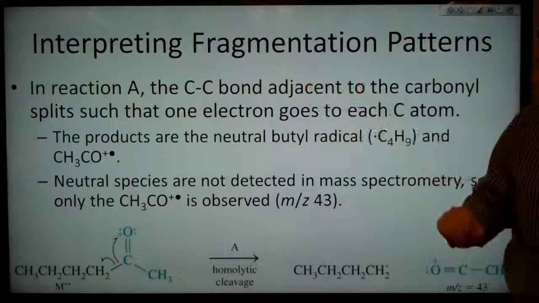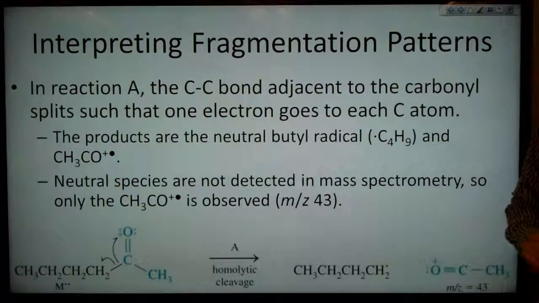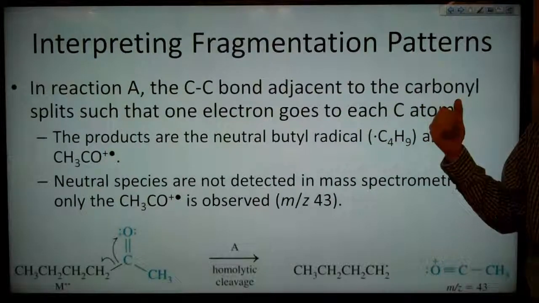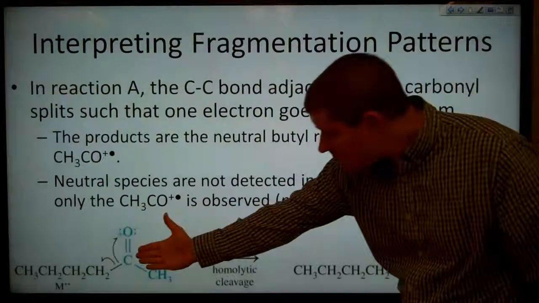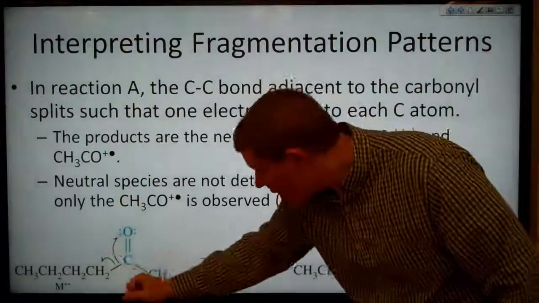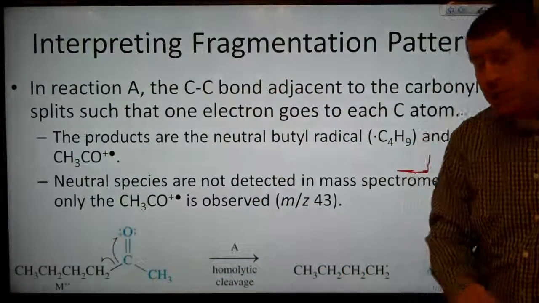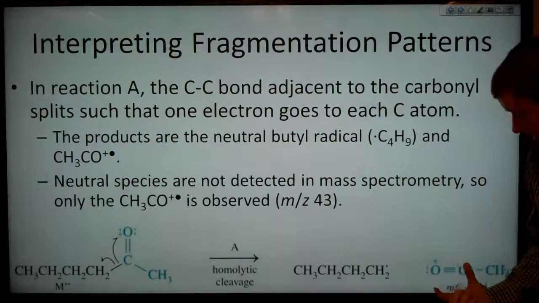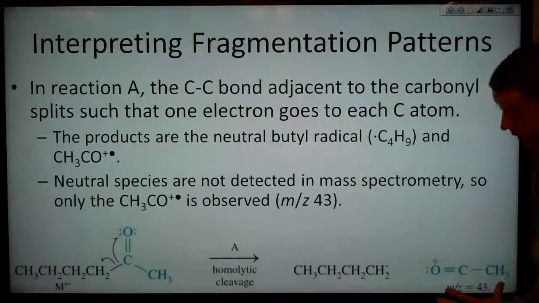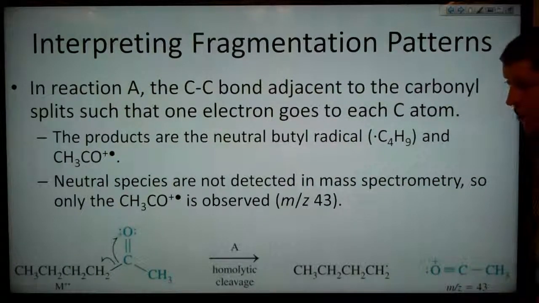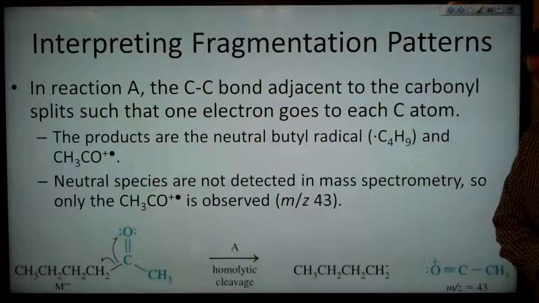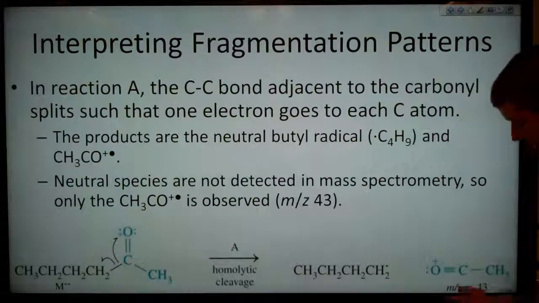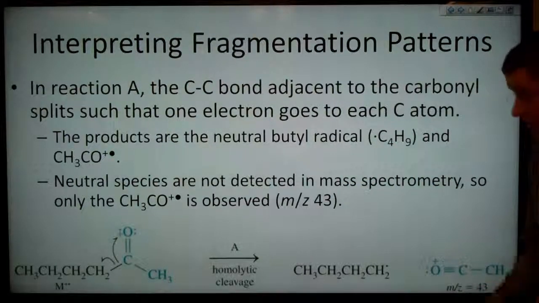Now in reaction A, the carbon-carbon bond adjacent to the carbonyl splits such that 1 electron goes to each of our carbon atoms. So we've got this bond being split, and 1 electron is going that way and 1 electron is going this way to the oxygen. The products then are the neutral butyl radical here and our ion over here. The neutral species are not going to be detected in mass spectrometry,